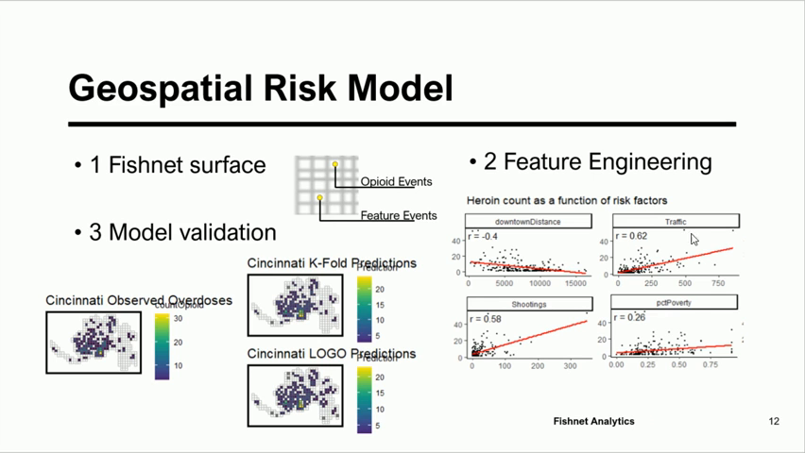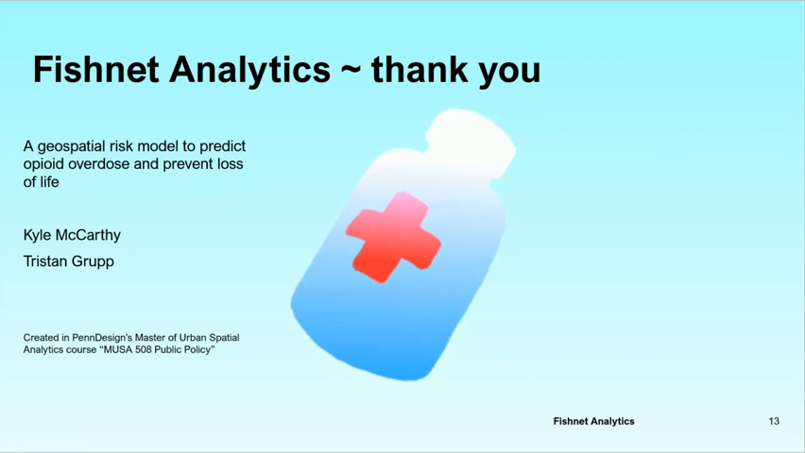We used the most significant features to create a model that was run against the opioid overdose data set by k-fold and leave one group out cross-validation. The model predicted overdose events, and then we checked for error to improve the model.